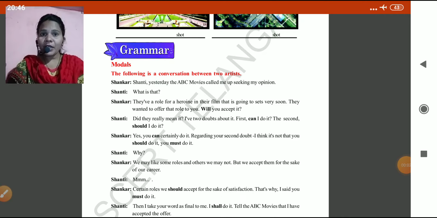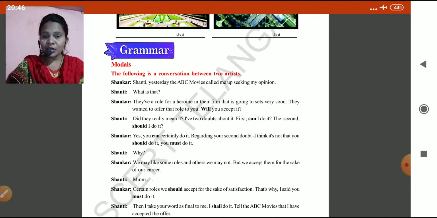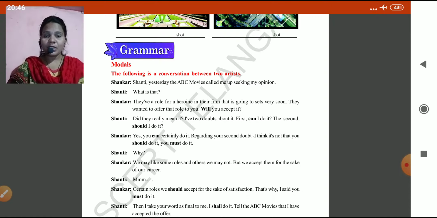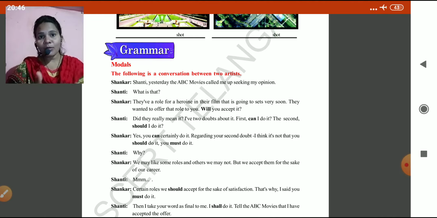In the previous video, we discussed binomial expressions. I hope you understood that topic, and now we are going to enter into the grammar topic, modals. Modals are nothing but auxiliaries, children. Auxiliaries are also called helping verbs. We have two kinds of helping verbs: primary auxiliaries and modal auxiliaries.